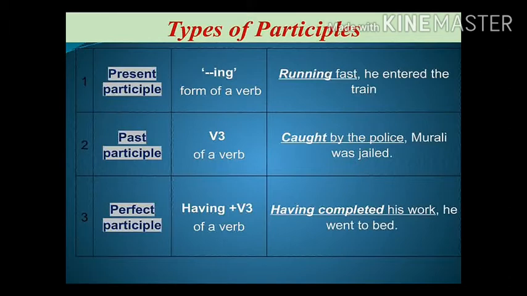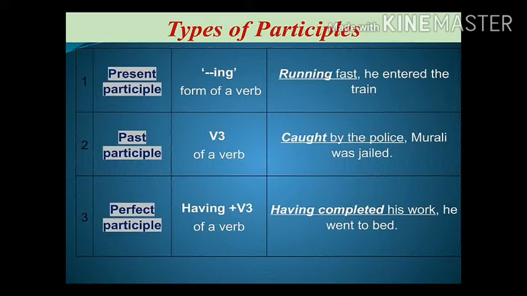In English language, we have three types of participles. The first one is present participle. The next is past participle, as we have already seen the V3 form. The third one is perfect participle. And their forms are: present participle has ing form, the past participle takes V3, and the perfect participle has the form of having plus V3.